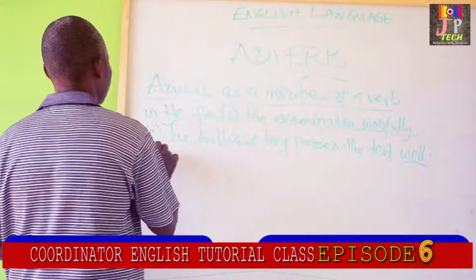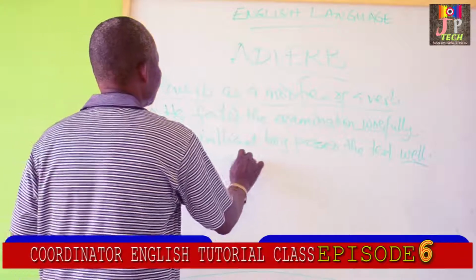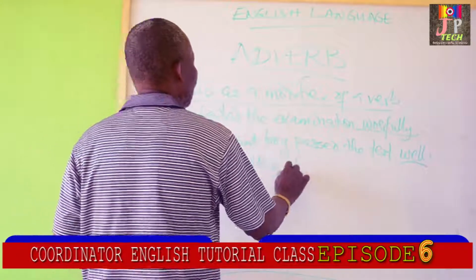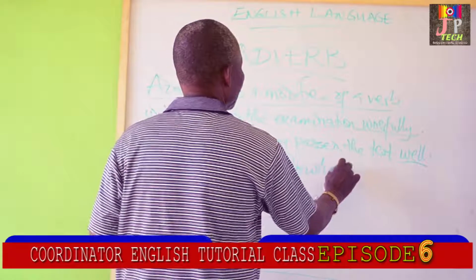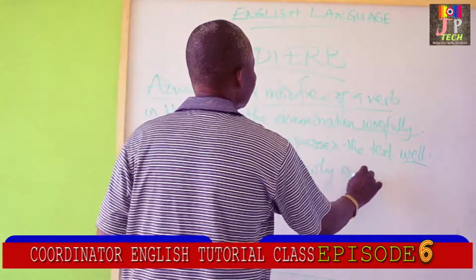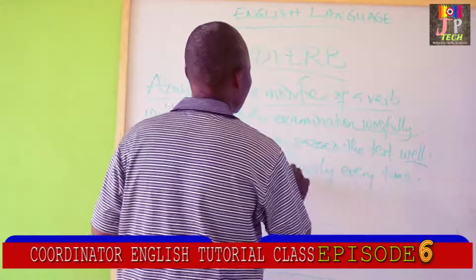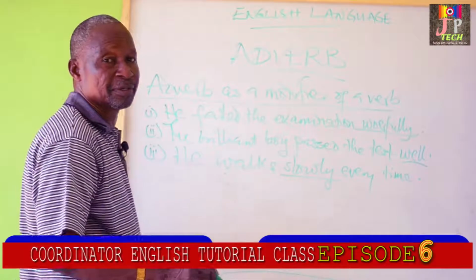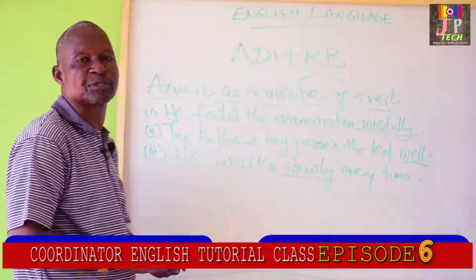3. He walks slowly every time. Slowly is an adverb that modifies the verb walks.